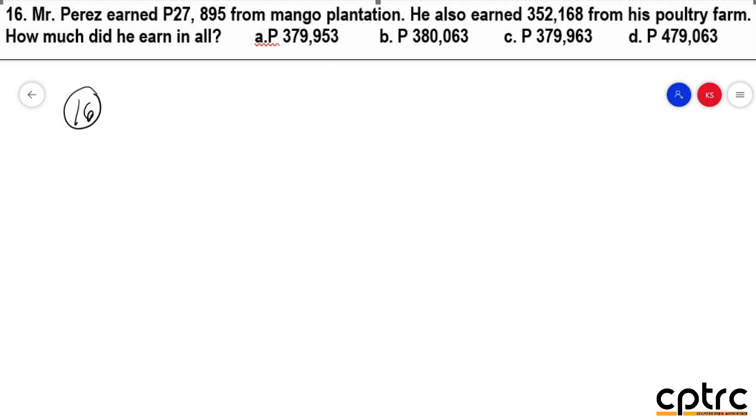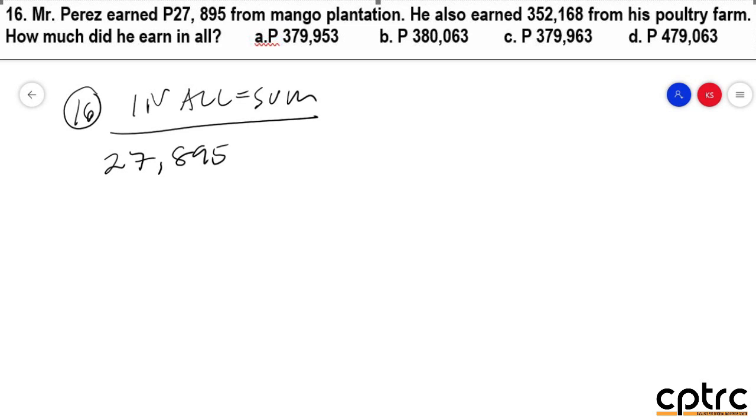Number 16. Mr. Perez earned this amount from mango plantation. He also earned this amount from his poultry farm. How much did he earn in all? So from the word in all po, again, you need to get the sum of the given numbers. So we have here 27,895. And next would be 352,168. So you need to get the sum of the two.